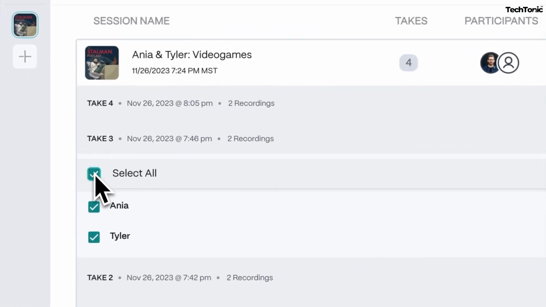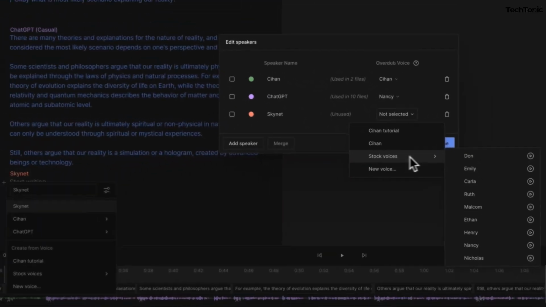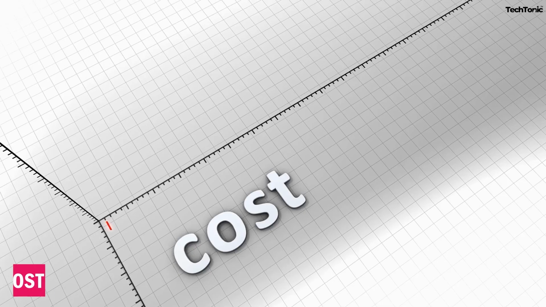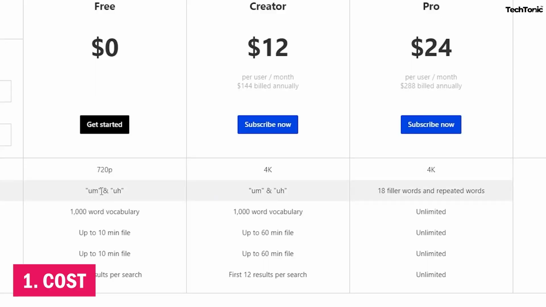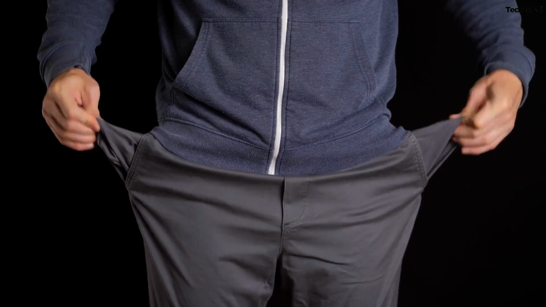Descript AI offers numerous benefits, but like any tool, it has drawbacks. Here we'll explore 3 potential disadvantages. However, these limitations may not significantly impact its overall utility, as Descript AI remains valuable in various workflows. 1. Cost. Descript AI's subscription pricing model may be prohibitive for some users, particularly those on a tight budget or individuals who require infrequent use of its features.